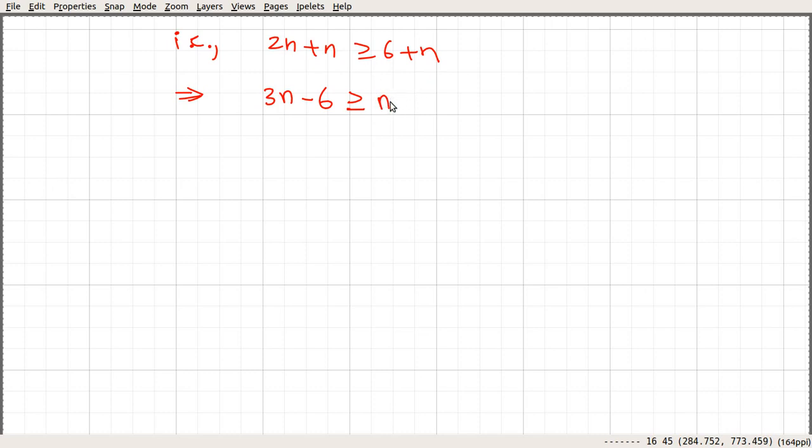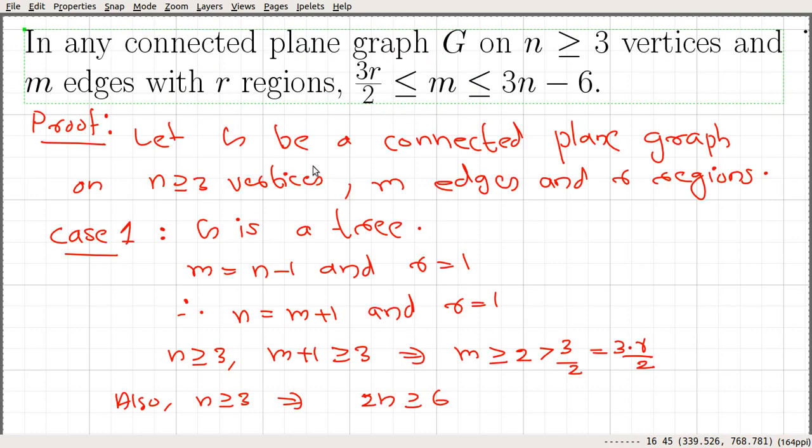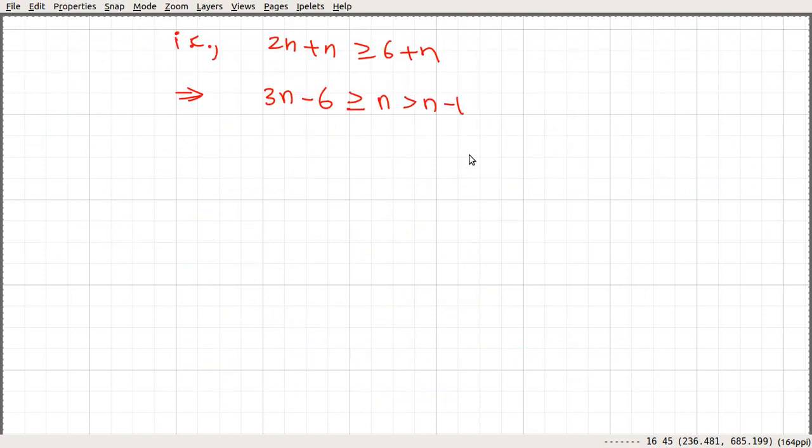And since n is greater than or equal to 3, this quantity is strictly greater than n minus 1, since n is a positive quantity. Since we started with a tree, and this tree has n vertices and m edges, this n minus 1 is nothing but the number of edges in that tree. And that says m is less than or equal to 3n minus 6.